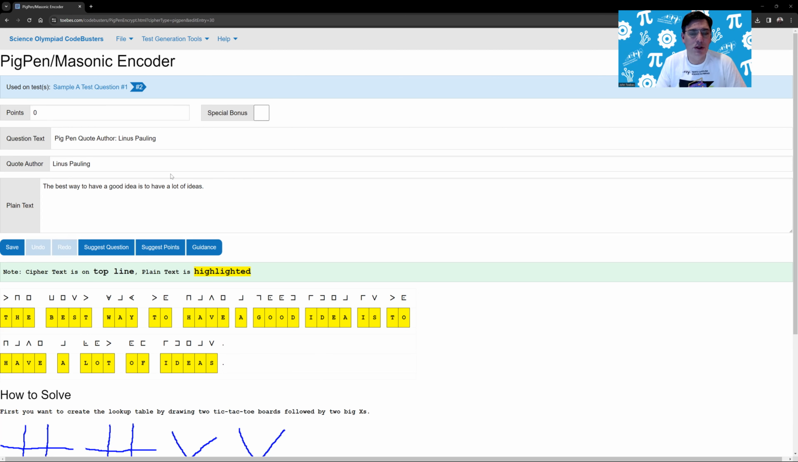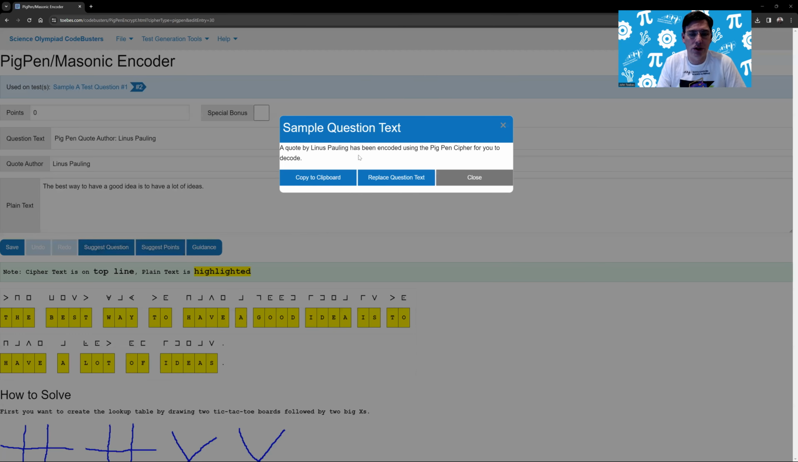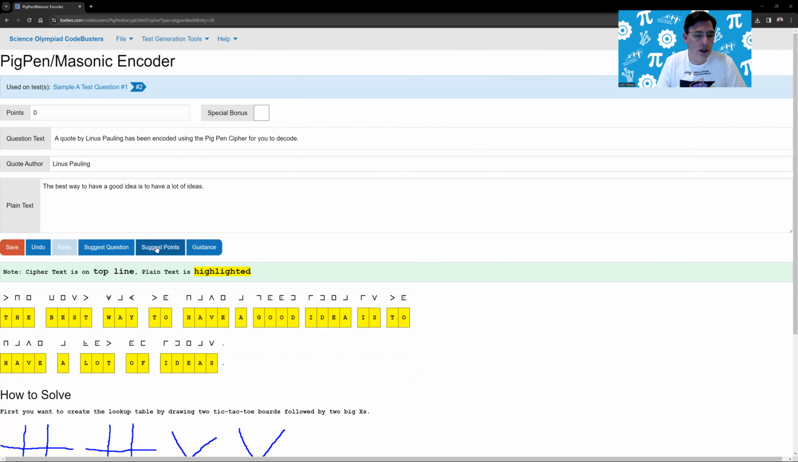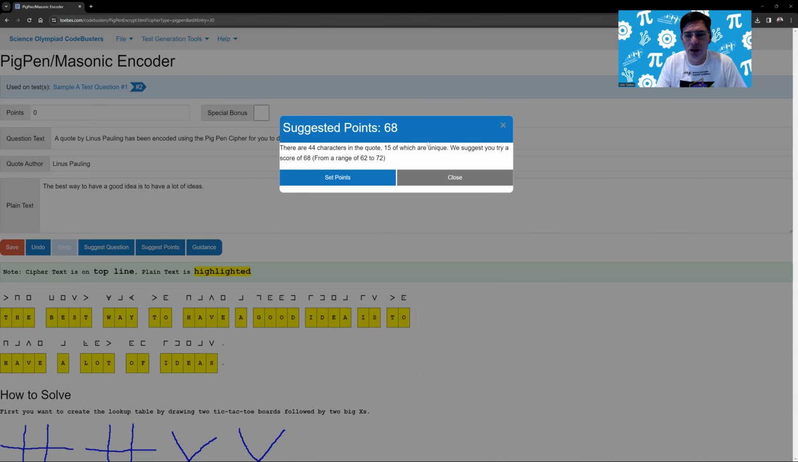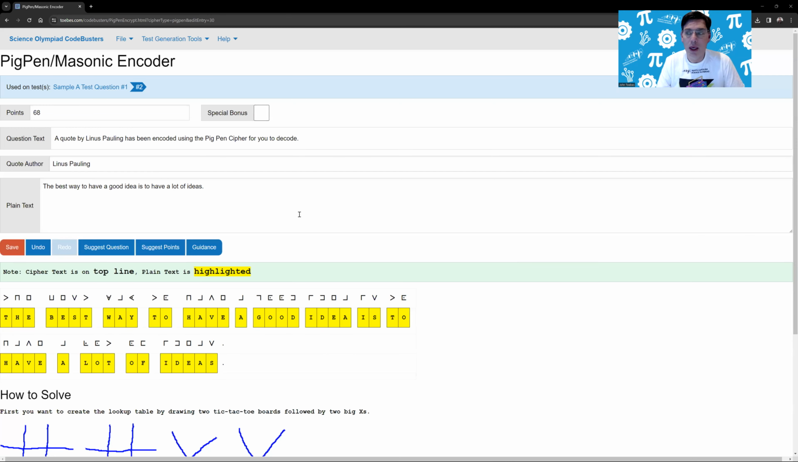There's not a lot of options for you to set. In fact, there's no real options on here. So we're going to go ahead and let the tools suggest the question text, right? Good quote. And we're going to let it suggest the number of points. As you can see, that was a way we can see how many unique. It says 68 points, 44 unique, 44 characters, 15 unique. So we will do that. And with that, we have successfully set our question up.